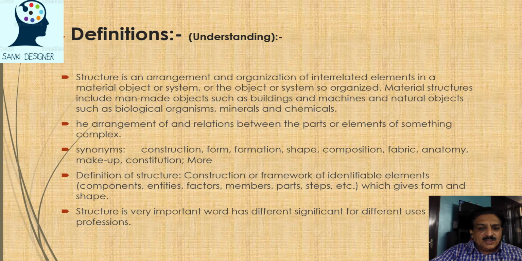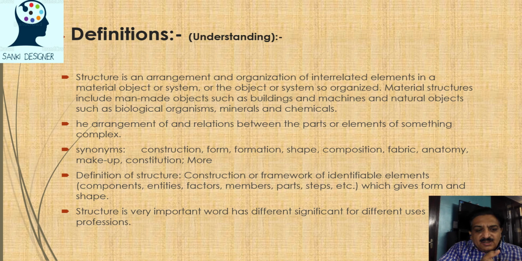So you need to understand these members can have any shape, forms of identifiable elements, and ultimately you have to use them in your structural systems to get a form or the shape which you have designed.